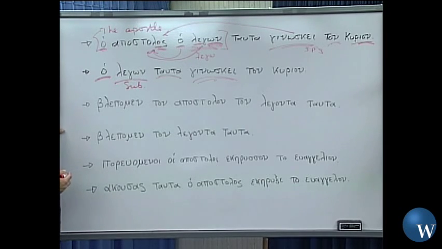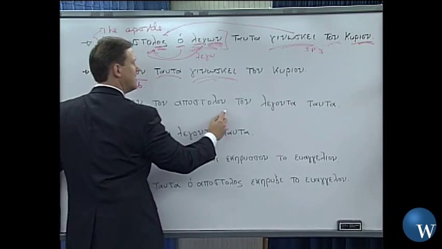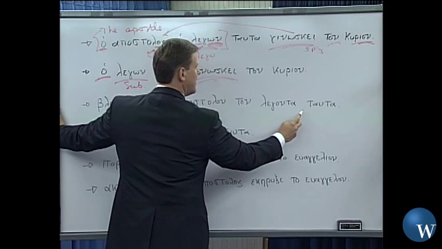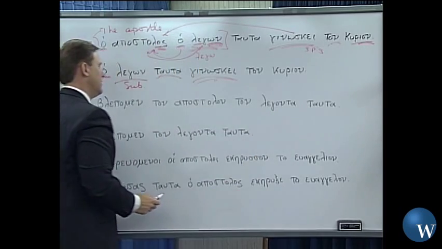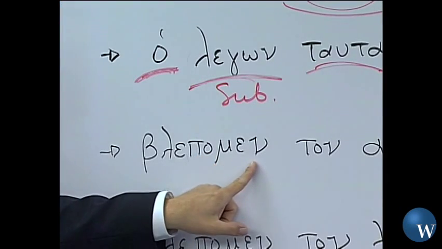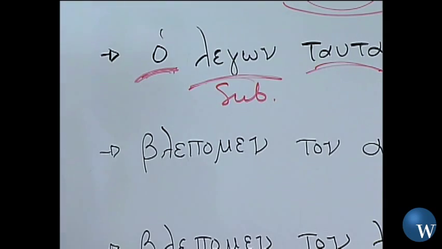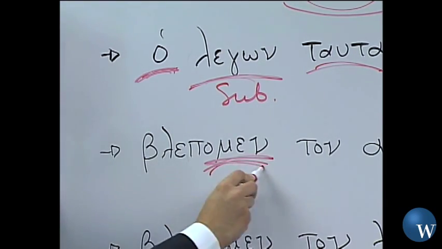All right, now we come to this sentence, blepomen ton apostolon ton legonta tauta. Okay, as I go down through that sentence, my mind says, well, this is probably the subject of my sentence right here, because I didn't see a nominative case ending anywhere. That's something we've learned in the past. So sure enough, this is going to be the subject.